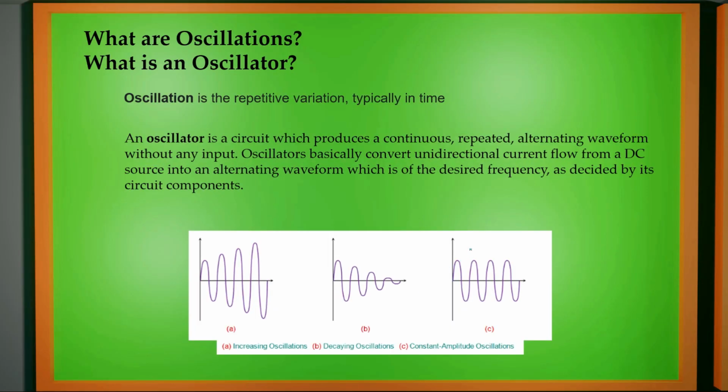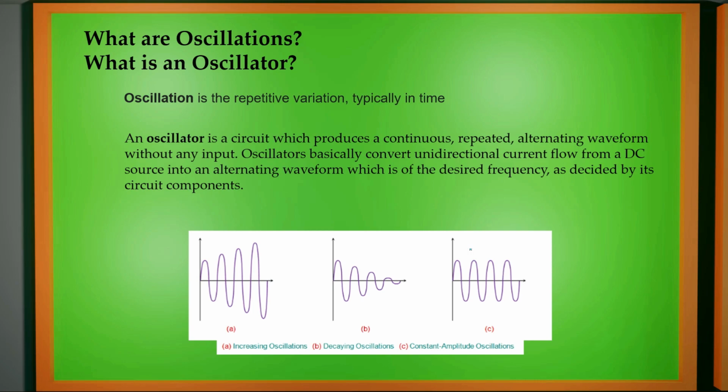Now let us discuss about the oscillations and oscillator. Today we are going to discuss about positive feedback. Positive feedback application is in oscillators. So let us have a clear idea about oscillations. Oscillation is the repetitive variation typically in time. So any signal which is changing with respect to time can be considered as oscillation.